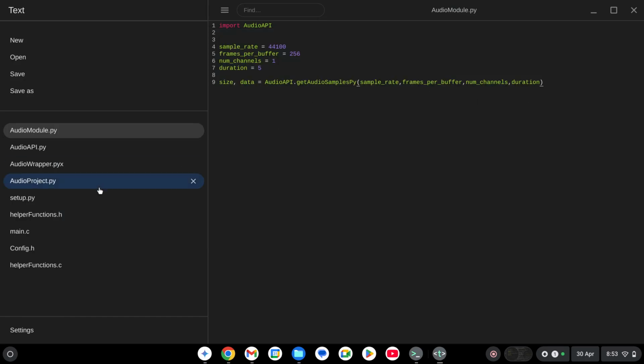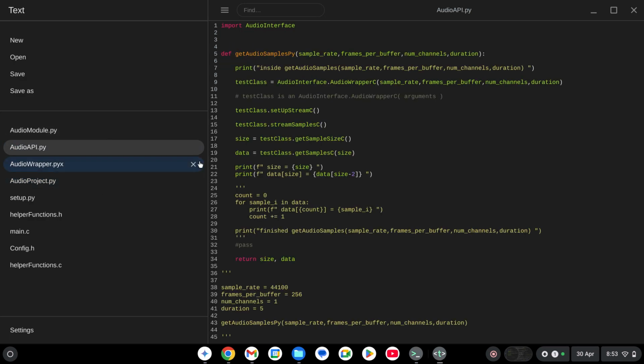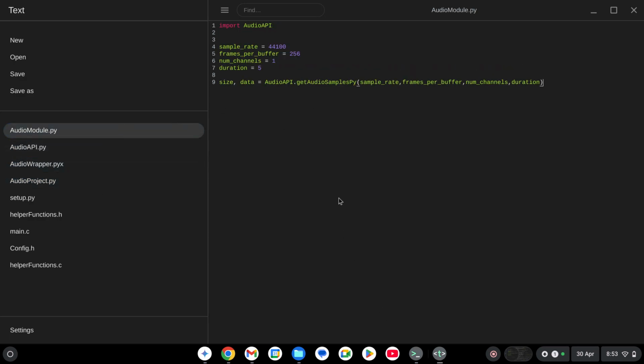So now we have the ability to just call this audio API. So audio API dot getSamplesPy. We got the size and the data, and life is good.